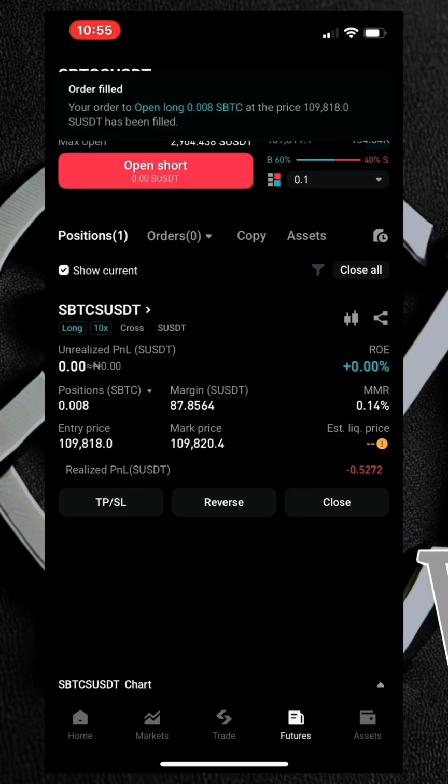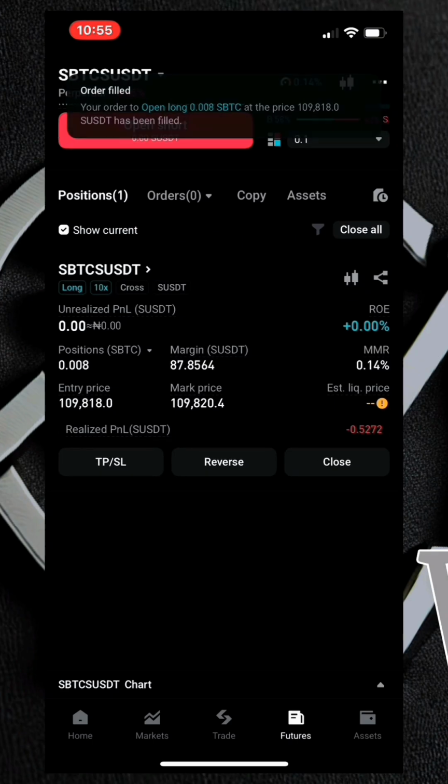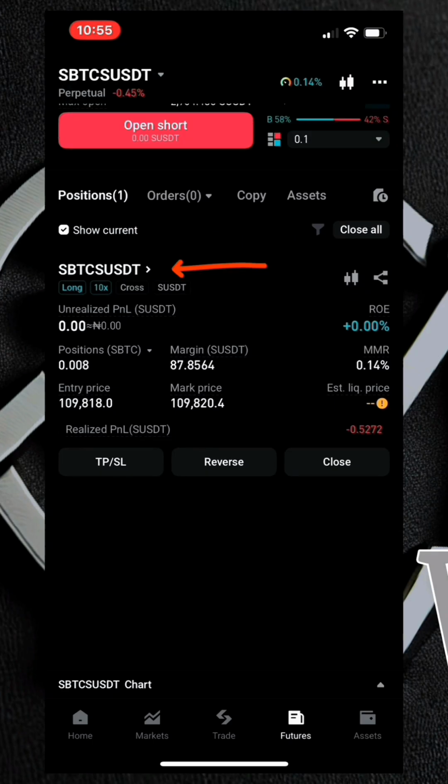So if you want to see the trade, just come right here. And as you can see, at this point right here, the BTC USDT over here, cross long 10x. And then all these are the details of the trade right here. But let's go straight into the point, which is how do you now set your multiple take profit levels.